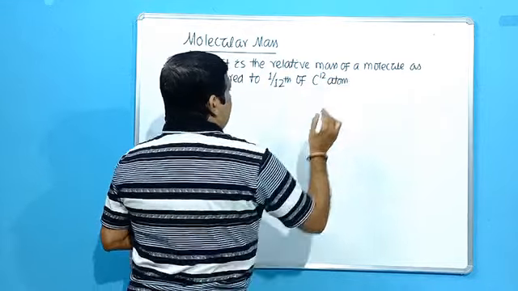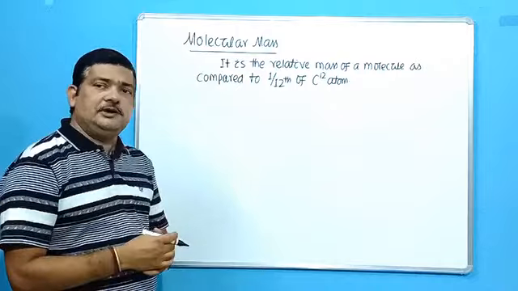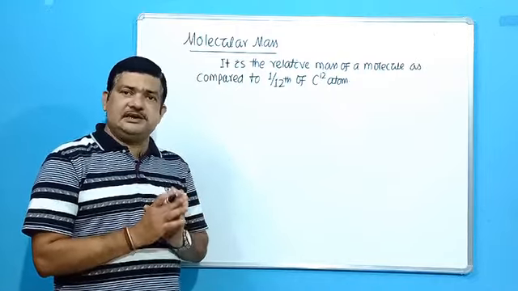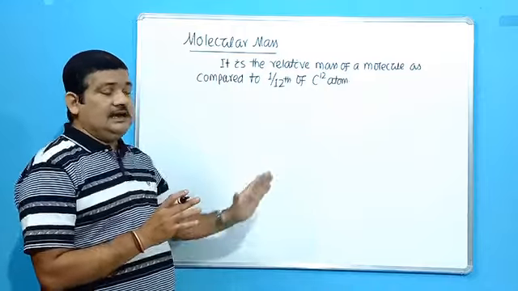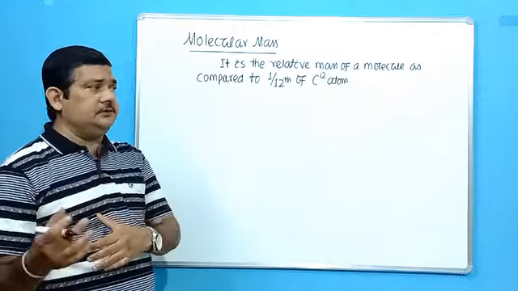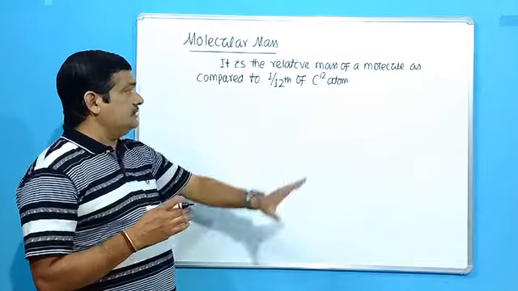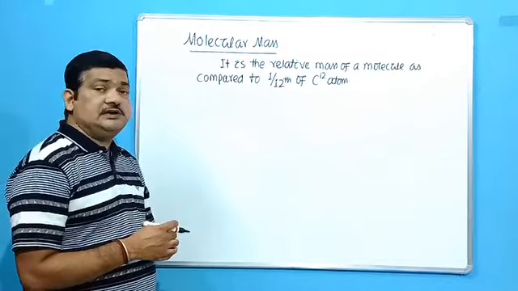So why the C12 atom? Because again here the unit will be unified mass. So what is one atomic mass unit? It is 1/12 of a C12 atom. So again it uses the same unit which you use for atomic mass. So it is the relative mass of a molecule as compared to 1/12 of a C12 atom.